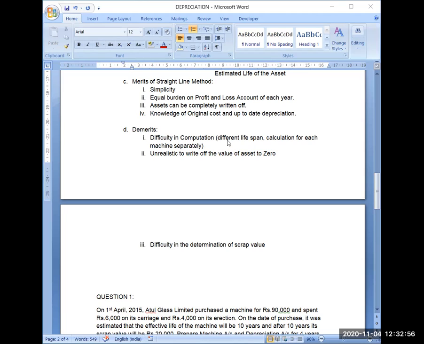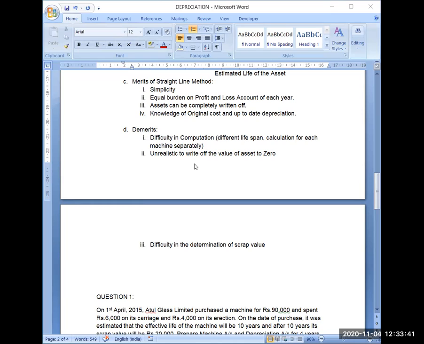So for each and every type of asset and for each and every asset, there will be a different lifespan. One asset will be of 5 years, one for 10 years, one may be for 20 years, one may be for 3 years. So you have to remember different lifespans for each and every asset. And suppose one machine is there with a 2 year tenure only, one machine with a 10 year tenure, and one machine with 20 years life. So you have to calculate depreciation for each and every machine separately. Only then you will be able to charge the depreciation correctly in your books of accounts. See, you all will feel these points practically when you will be doing numericals.